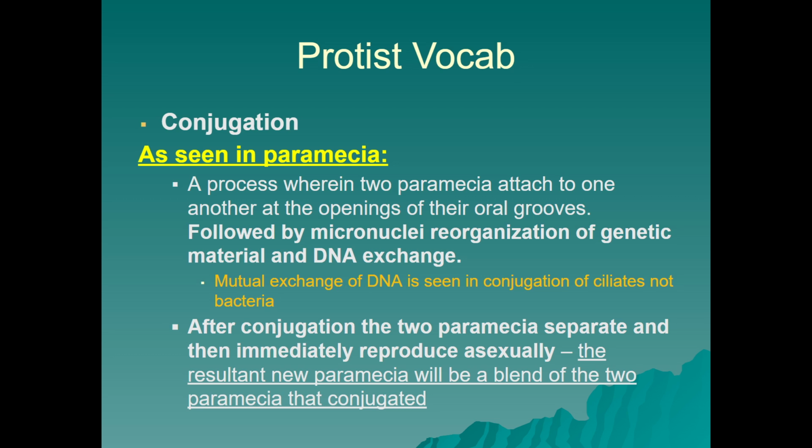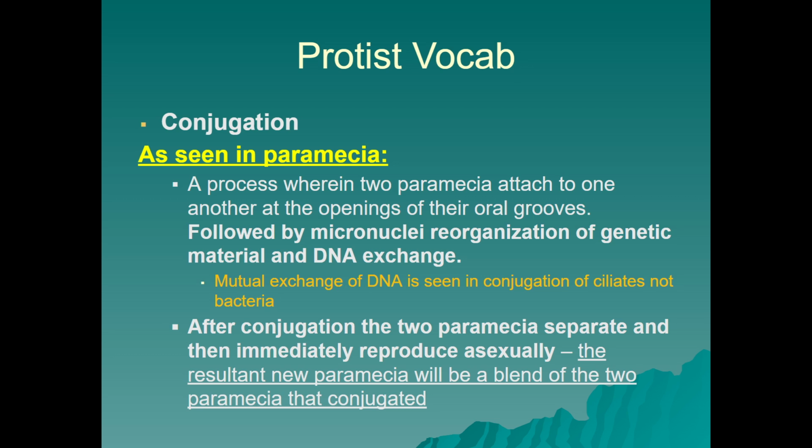Let's also look at how a paramecium would reproduce. Conjugation is common, and that would be a process wherein two paramecia attach to one another at their openings or oral grooves, and we would see micronuclei reorganization of the genetic material and some DNA exchange. It's that DNA exchange that makes it conjugation. A mutual exchange of DNA would be seen, and we see that in ciliates, not bacteria. So it's slightly modified from bacterial conjugation. We still have an exchange of DNA, just in this case with the paramecium, it's mutual exchange.